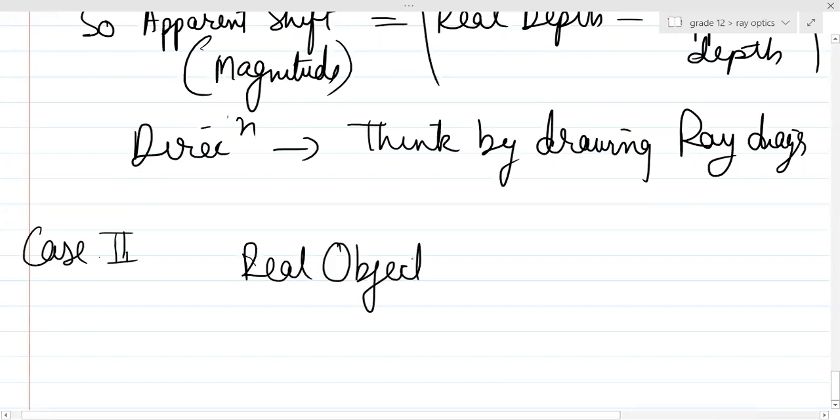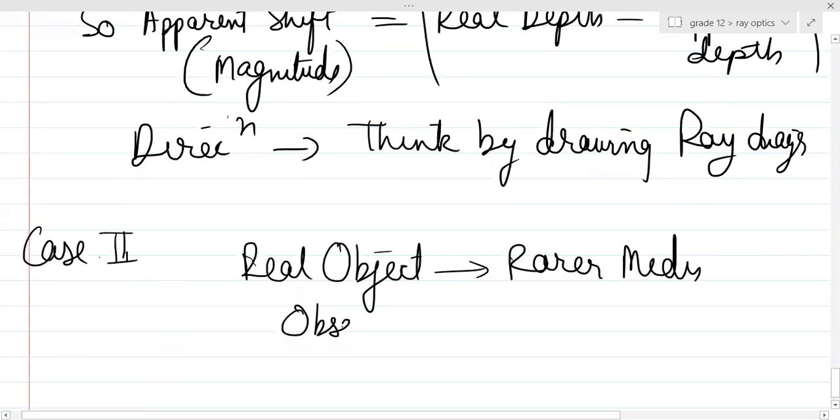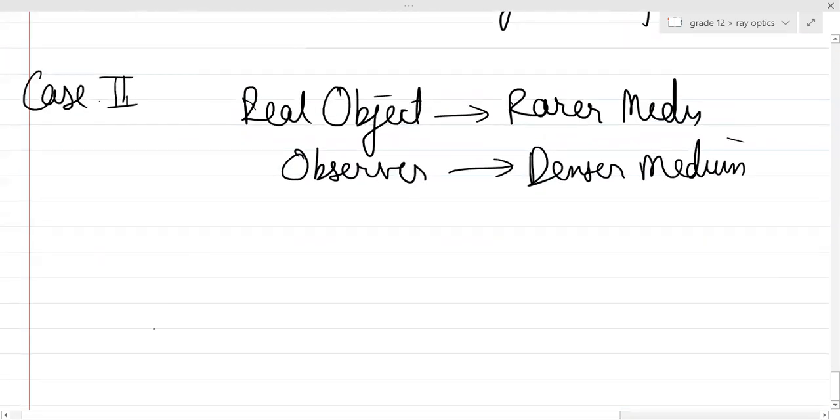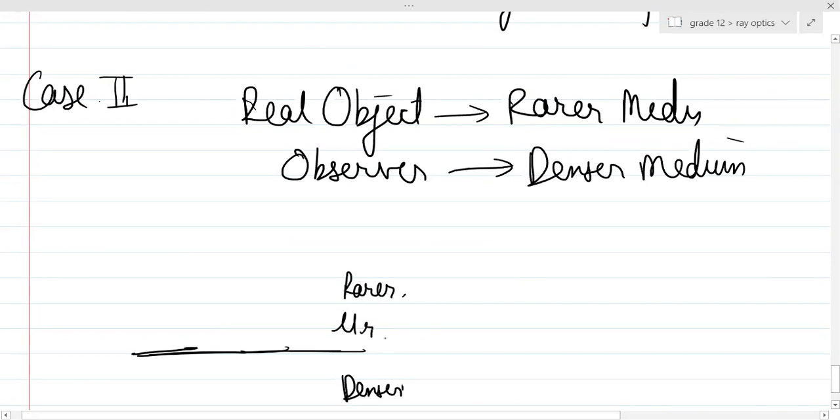Now the second case is again there is a real object, but the real object is in the rarer medium now, and the observer is in the opposite medium, which is basically the denser medium. This is the second case. So suppose this is the rarer medium, and this is the denser medium. This is mu r, this is mu d, and let's say the object is in the rarer medium here.